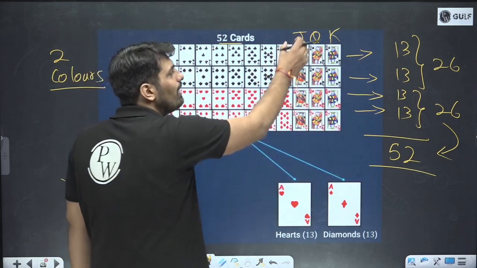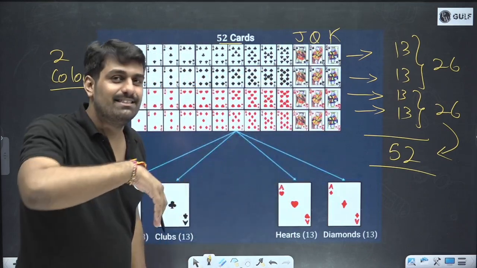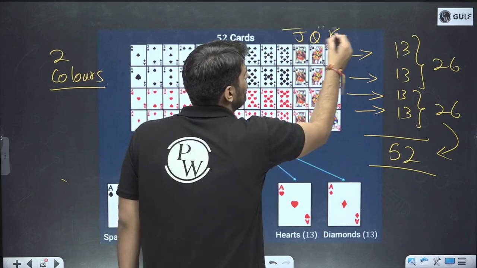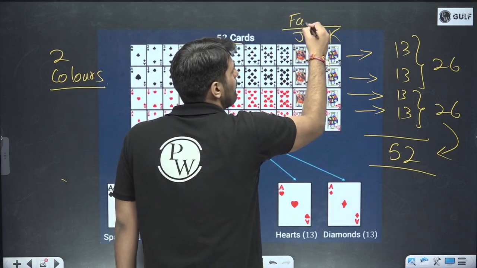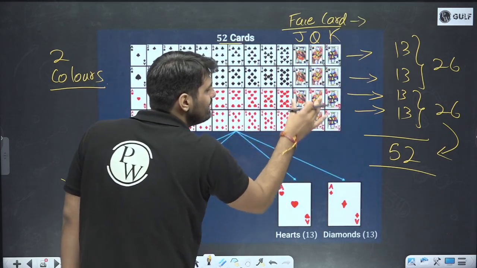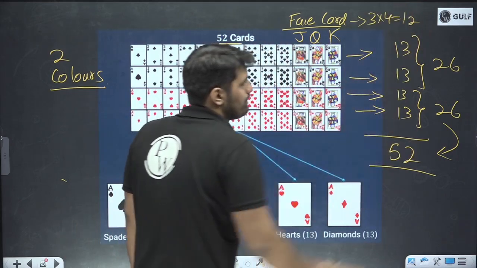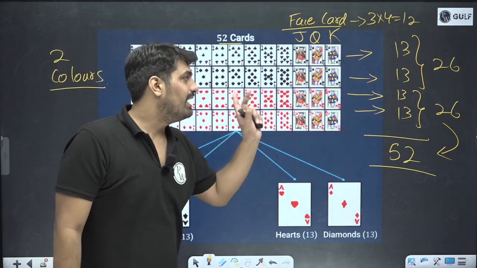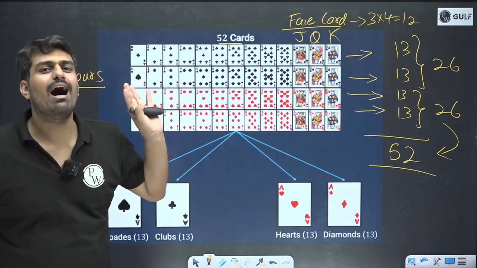So jack of all, king of none. So over here, king is greater than jack. In between, we are having a queen. We call all of them face cards. In total, we are having how many? 3, 3, 3, 3. 3 into 4, total 12 face cards. In one suit, 3 face cards. In black color, 6 face cards. In red color, 6 face cards. Total 12 face cards. Rest of them are number cards.